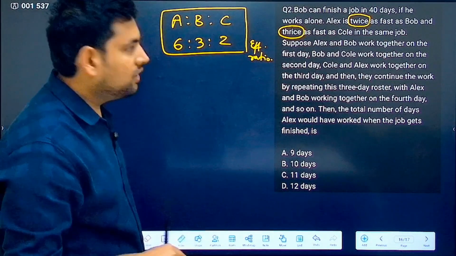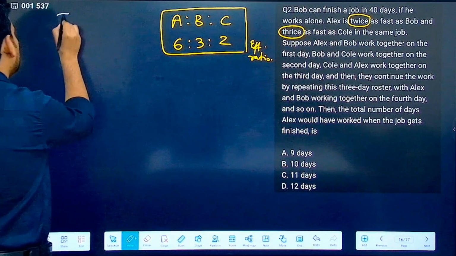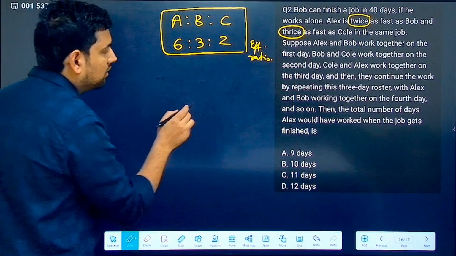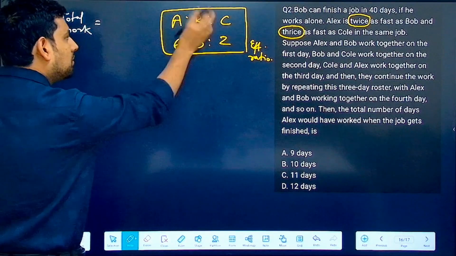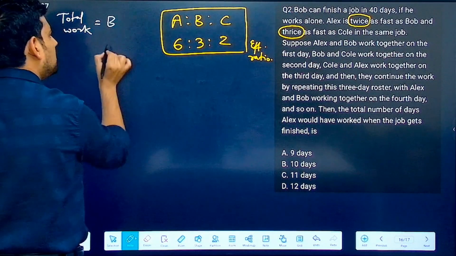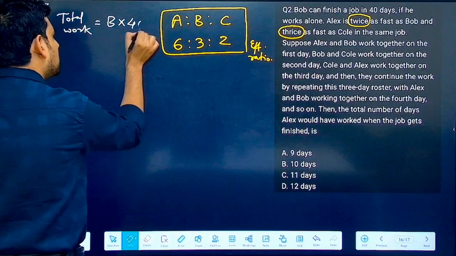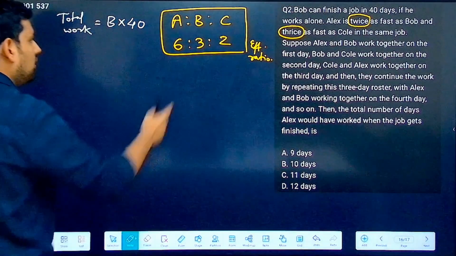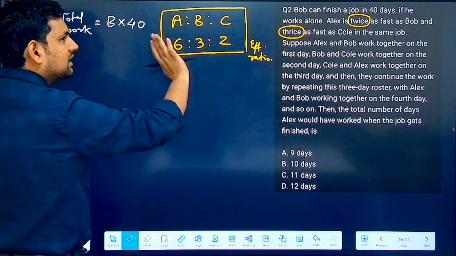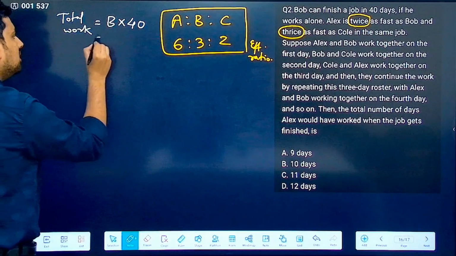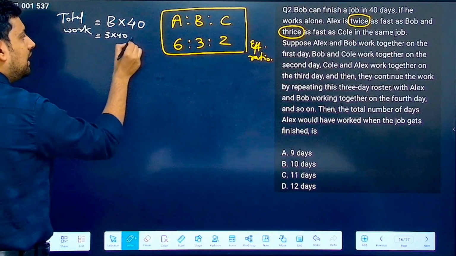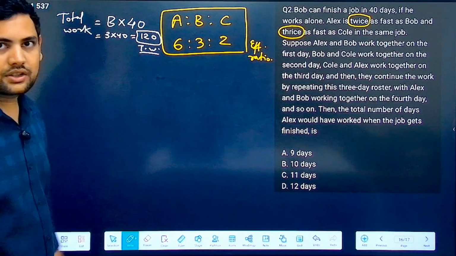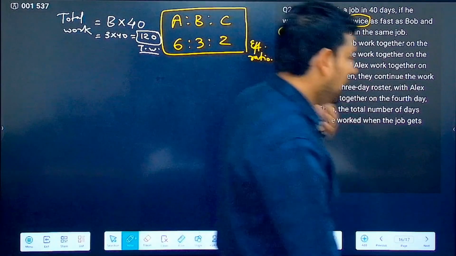Now, from this you also get one more important thing: what is the total work? Total work is equal to, let's say I am taking only B, the efficiency of B into the number of days B has to work. So B has to work 40 days to complete the work, correct? Now what is the value of B? B is equal to 3. So 3 into 40, correct? So total work I can assume as 120 units.